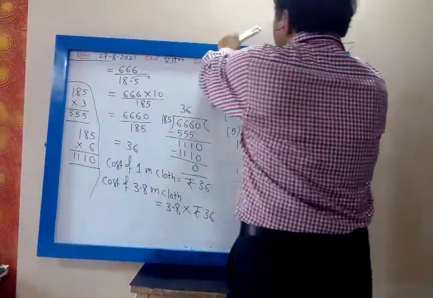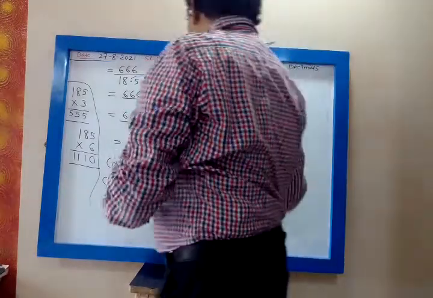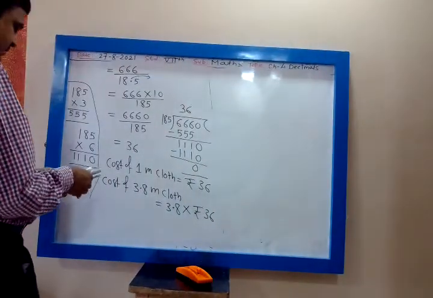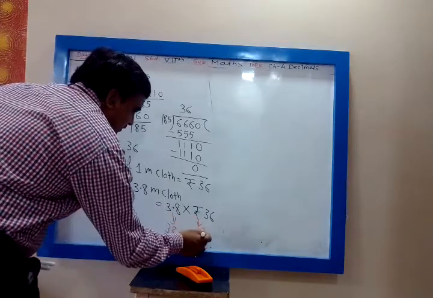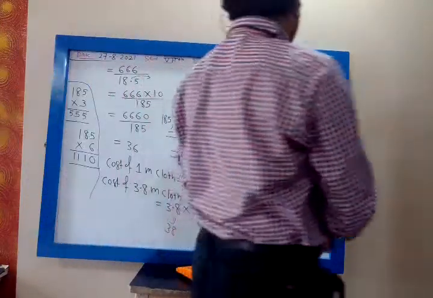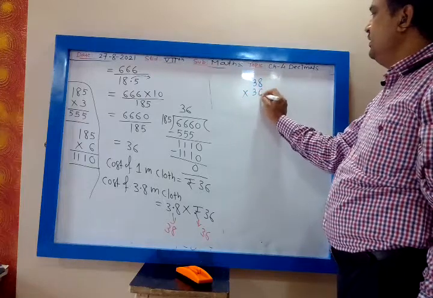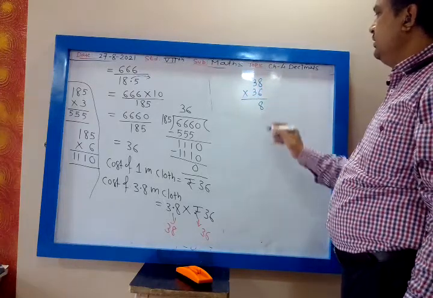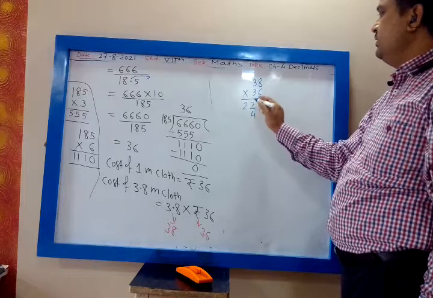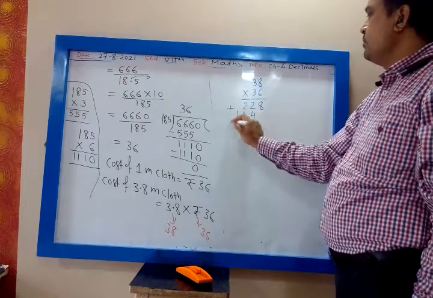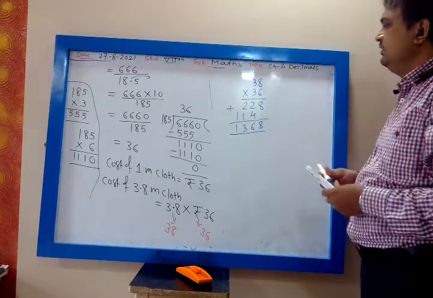Now you will not remove the decimal, my dear. Why? In multiplication there is no need to neglect the decimal. So 3.8, I will write 38, and this is 36. So multiply 38 and 36. 6 eights are 48. 6 threes are 18 plus 4, 22. 3 eights are 24. 3 threes are 9 plus 2, 11. 1368, my dear.